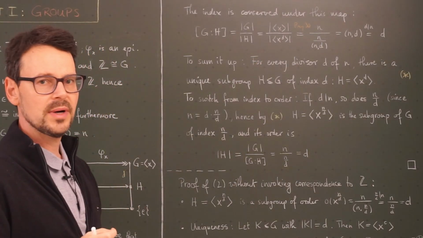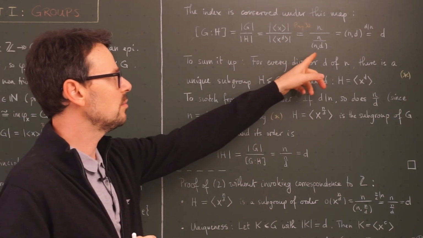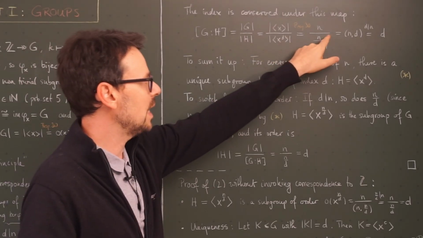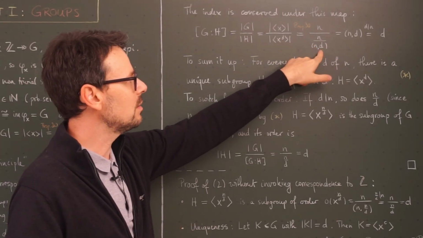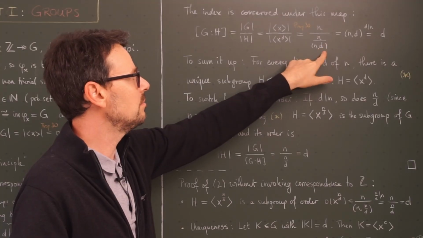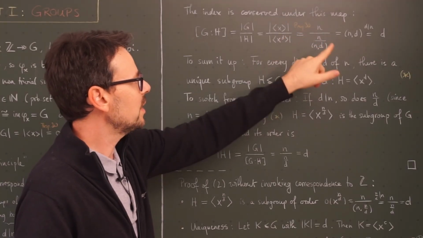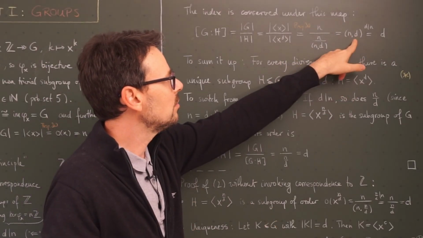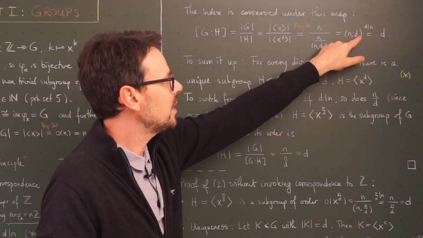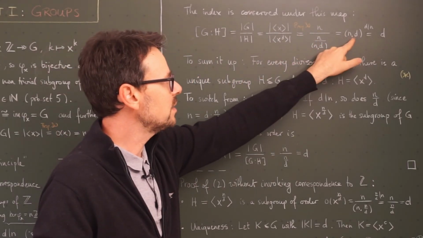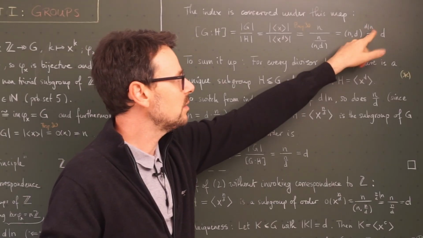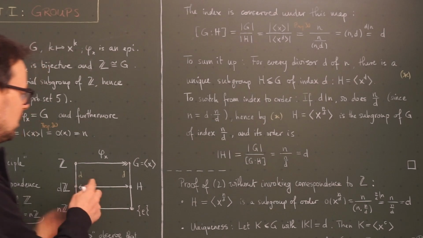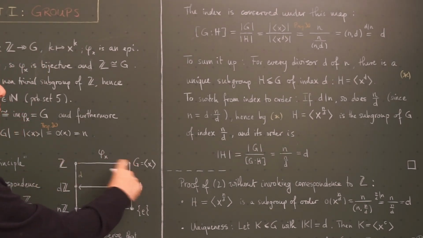Now comes an important part of proposition 30, part number 4 I think it was, namely that the order of x to the d is n, the order of x, divided by the greatest common divisor of n and d. So here in this fraction I can cancel the n, and this comes up. So I end up with the index being the greatest common divisor of n and d, but of course, since d divides n, this is simply d. This is what I meant here. So the index is conserved.